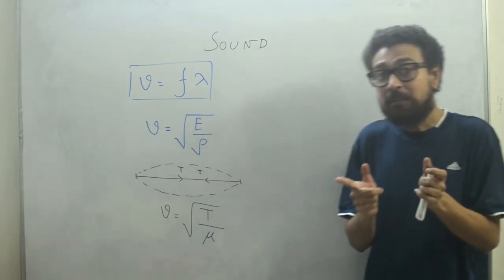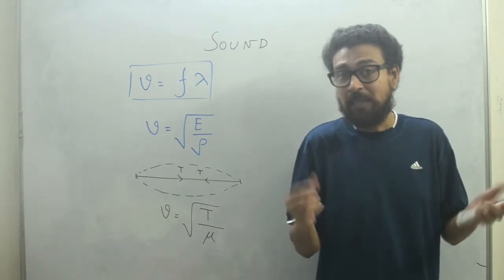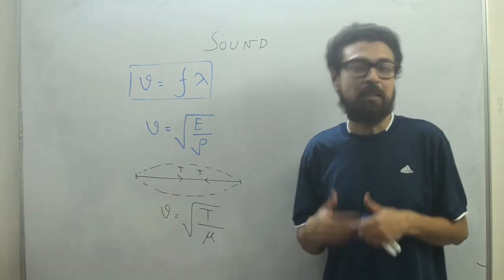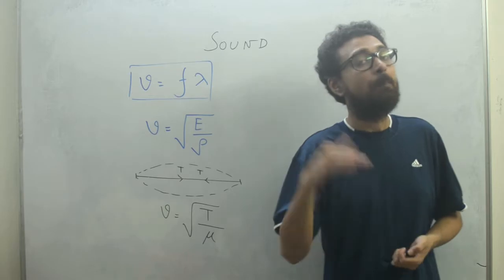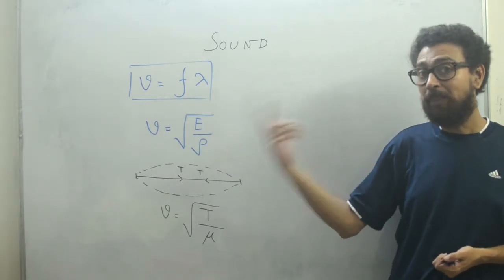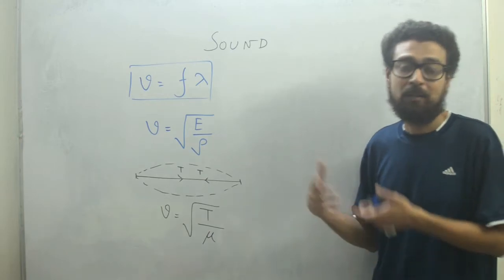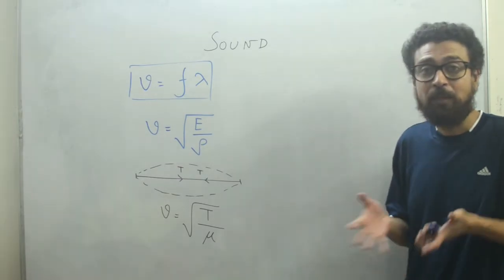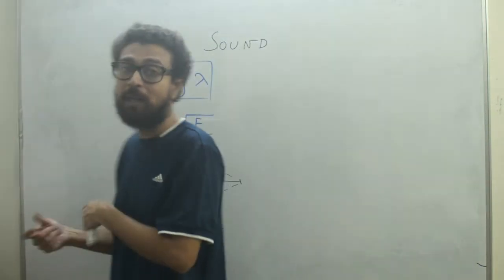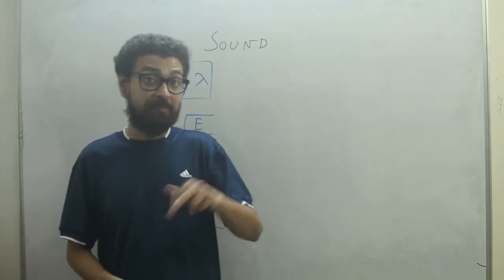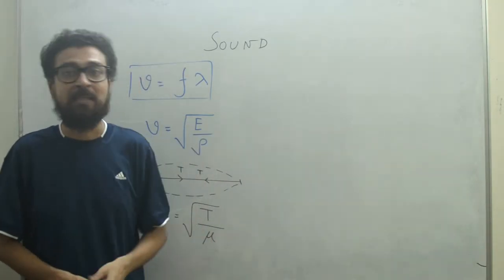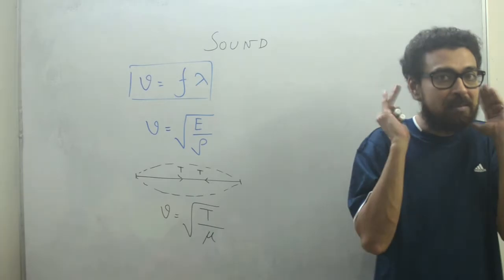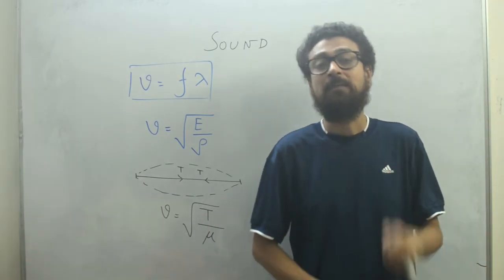The conditions for echo are very much dependent on the medium, because in different media, like in air, sound travels with an average speed of 330 meter per second. Remember, Newton got a velocity of 271, but practically it was 330, and then Laplace did a correction and we got the value of 331 meter per second. But in water, sound travels faster, at 1400 meter per second. So to register the echo, we have different conditions.